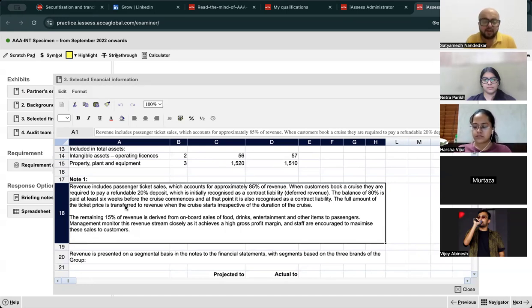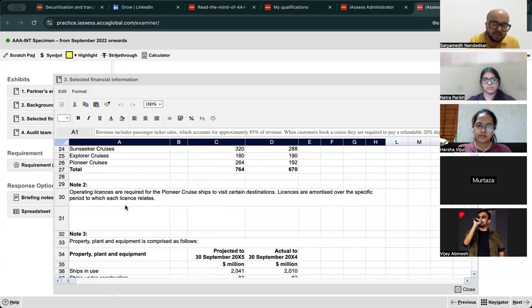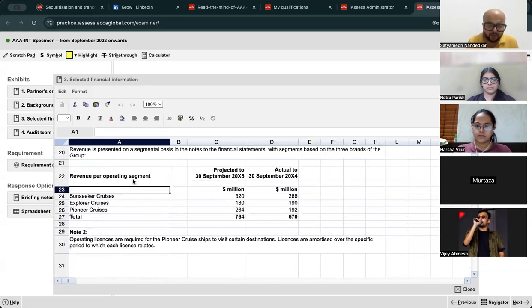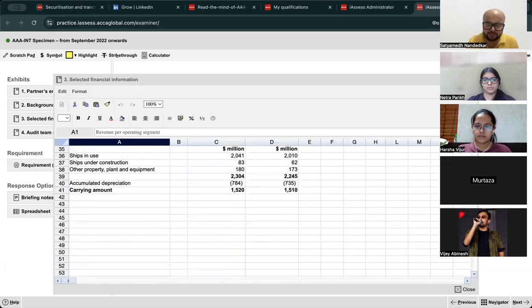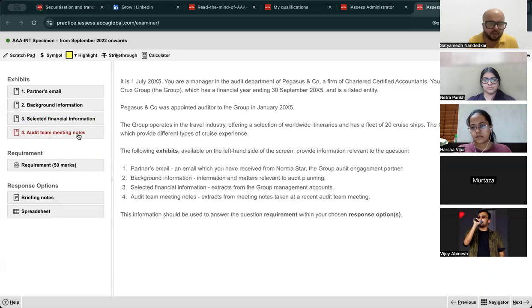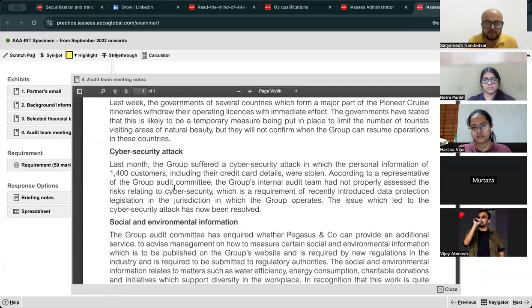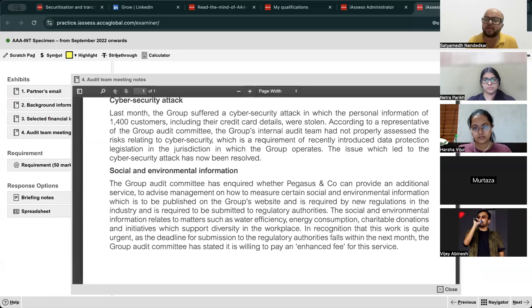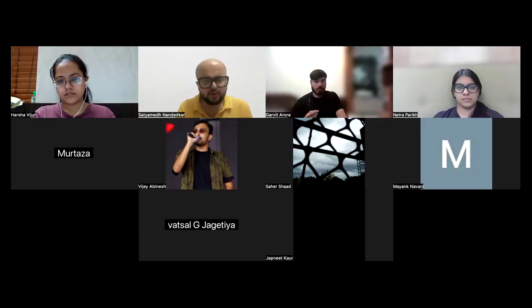Okay. The remaining 15% of revenue is derived from on-board sales of food, drinks, entertainment, and other items to passengers. Management monitor this revenue stream closely as it achieves a high GP margin, and staff are encouraged to maximize these sales. Okay. Then there is the breakup of PPE, the breakup of revenue by operating segment. Then audit team meeting notes, cyber security attacks, social and environmental information. So you have gone through the question.